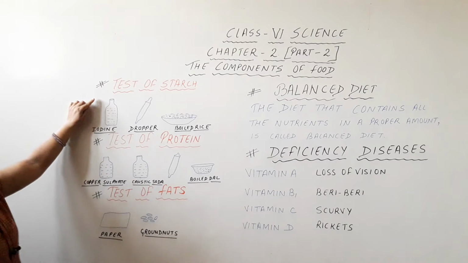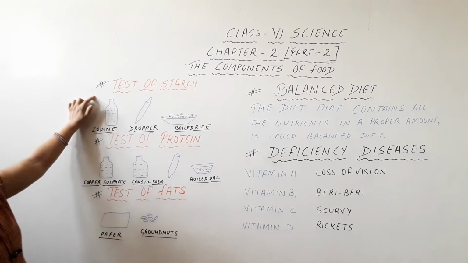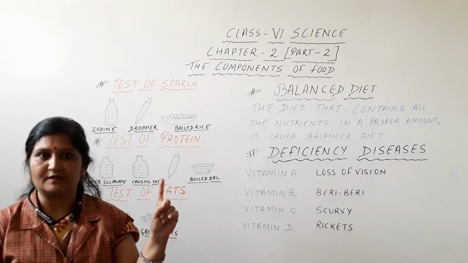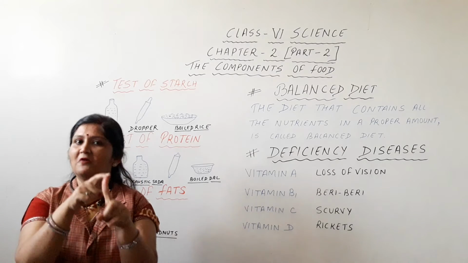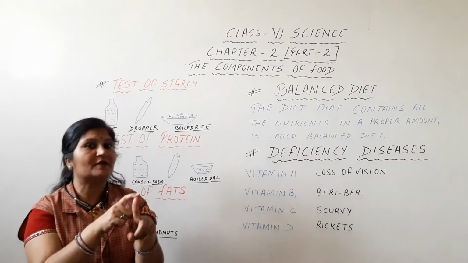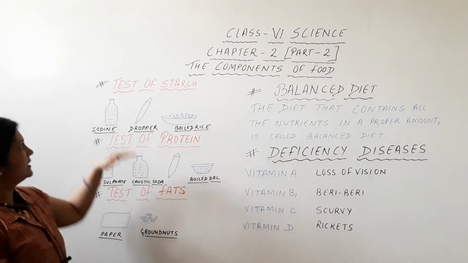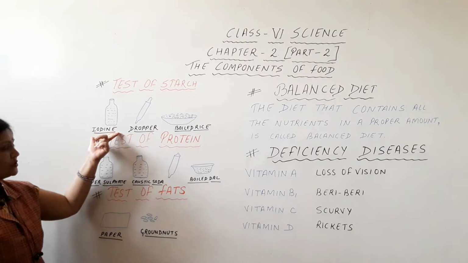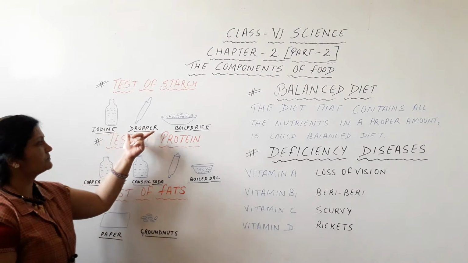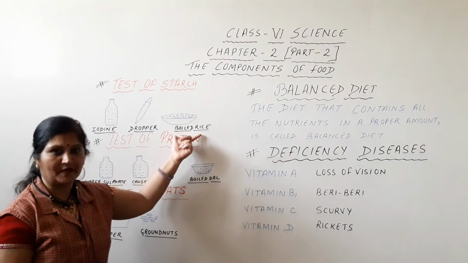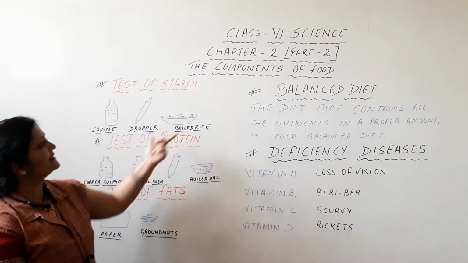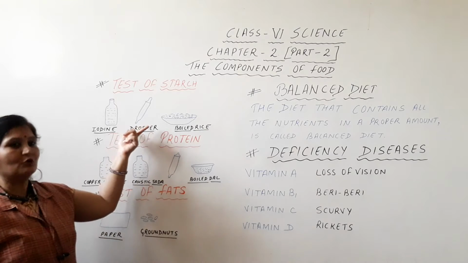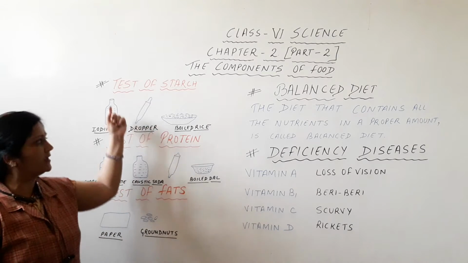Here you can see the test of starch. Again, remember that starch is a form of carbohydrate, so here we are doing the test of carbohydrate. In the starch test, the things required are iodine solution, a dropper, and boiled rice as a food item. We will take a small sample of boiled rice, take a few drops of iodine solution, and put it over it.